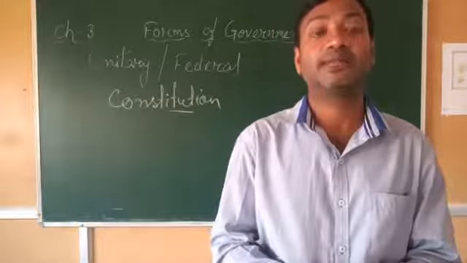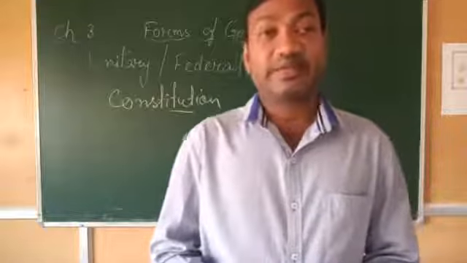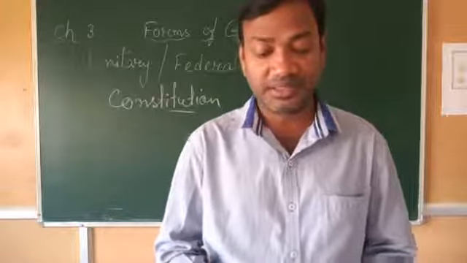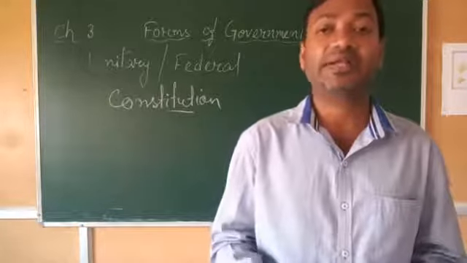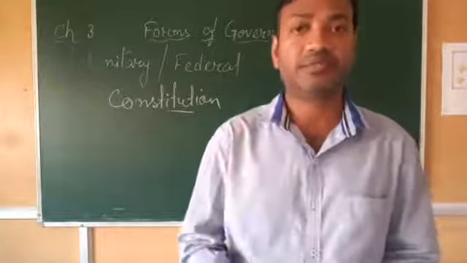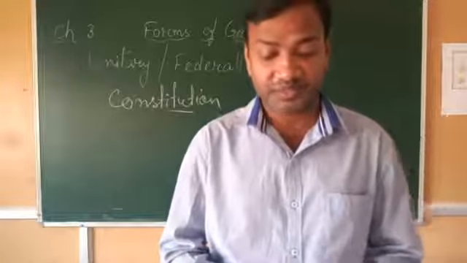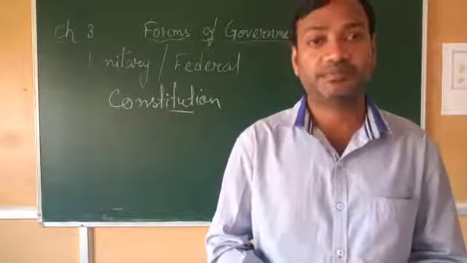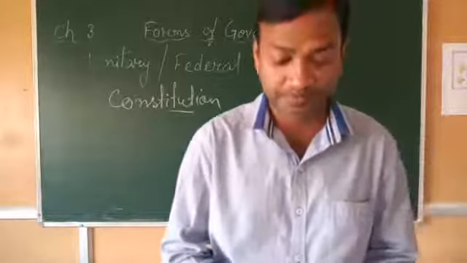No one can stop them. So irrespective of race, class, gender, that means male, female, anyone can give the vote. It is their fundamental right. This is known as universal suffrage. That means everyone has the right to give the vote.